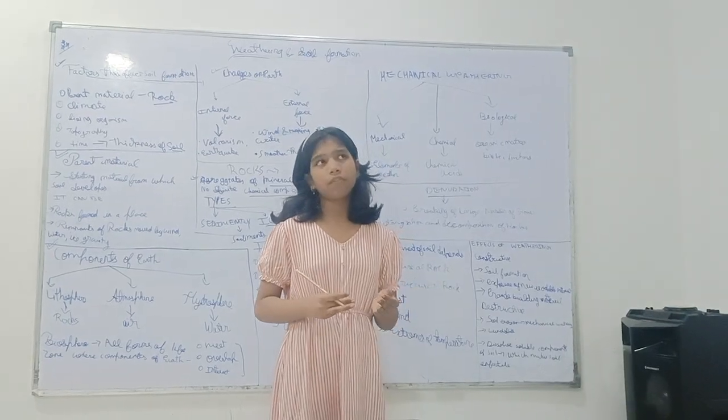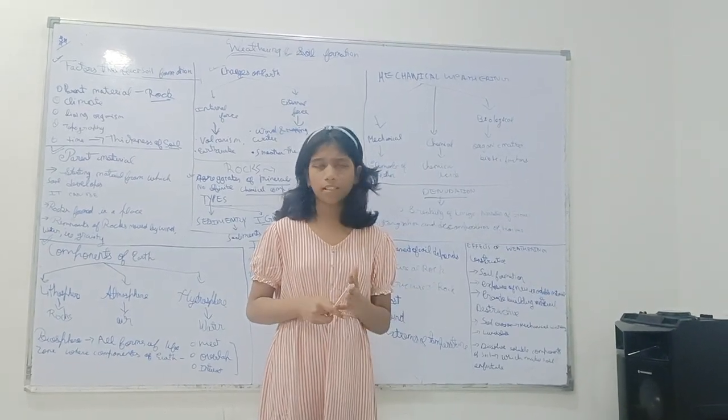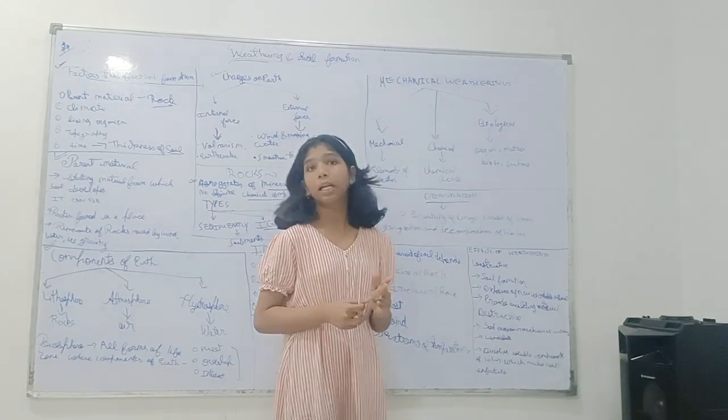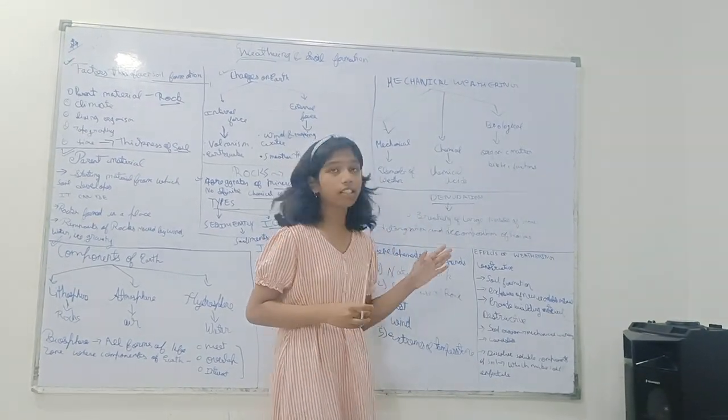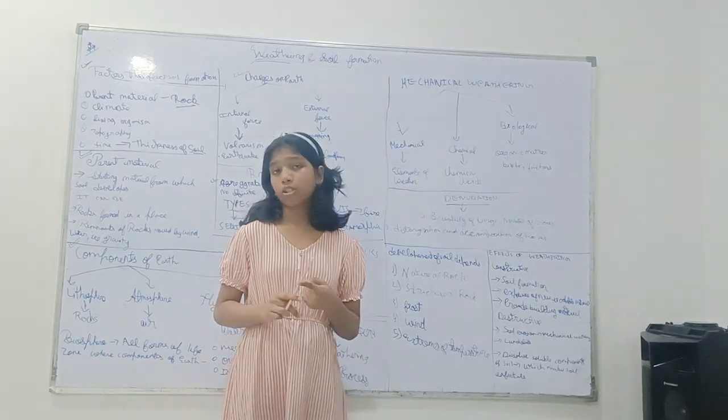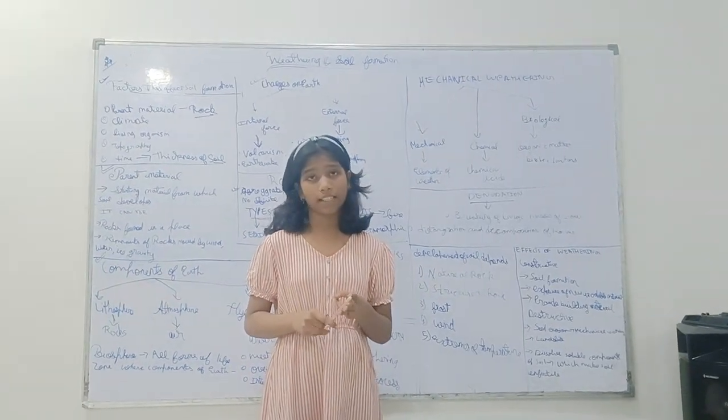Second, chemical weathering. Chemical weathering is formed by disintegration and decomposition of rocks by chemical processes. And the agents of chemical weathering are salts, acid, plants, and animals.